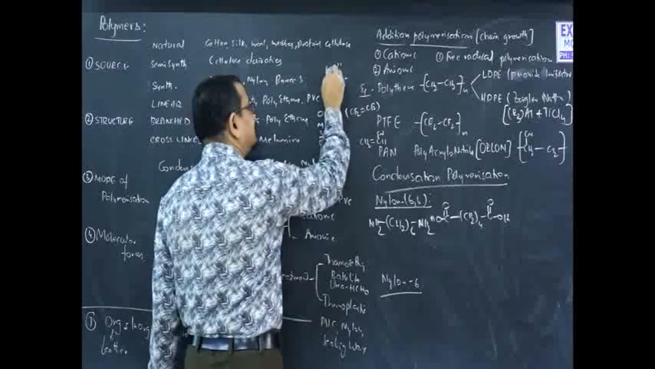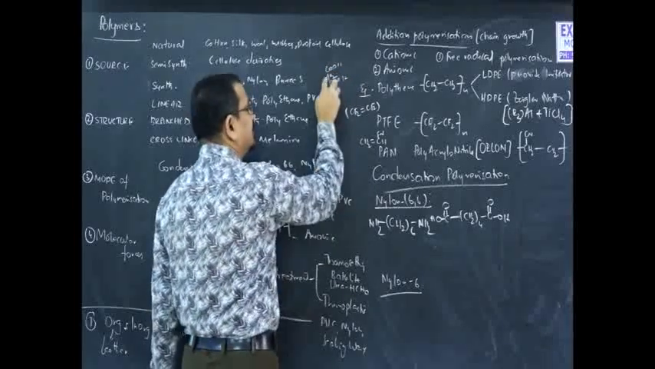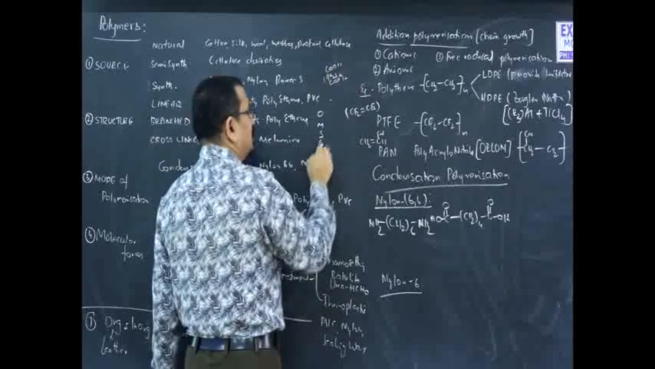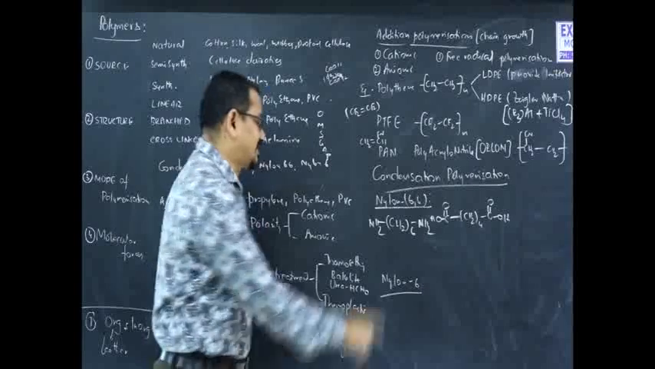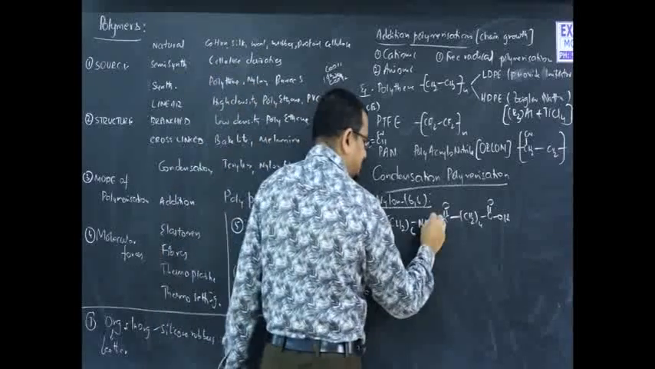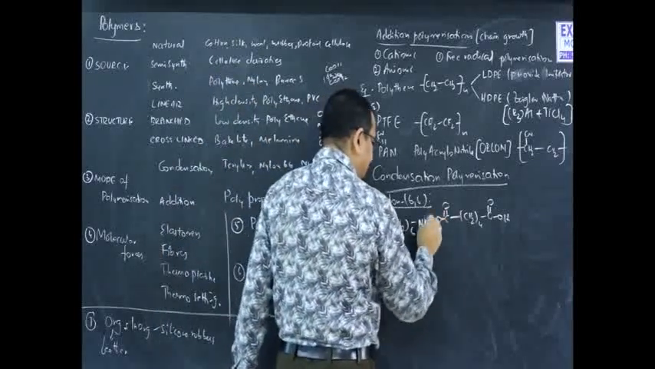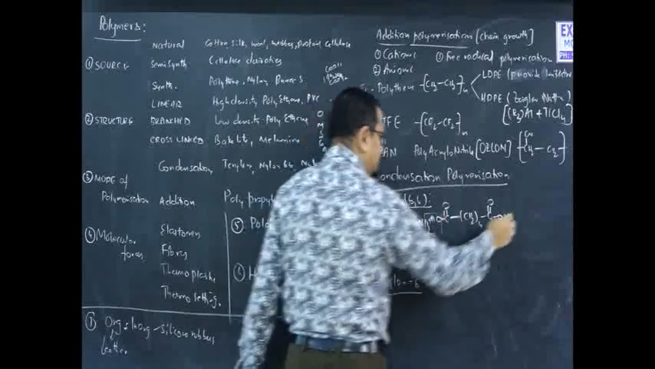M for malonic acid means 1 methylene group in between. Succinic acid means 2 methylene groups. Glutaric acid means 3. Adipic acid means 4. That adipic acid we are using here. So, hexamethylene diamine with adipic acid. There is an elimination of a simple unit here, a water molecule.